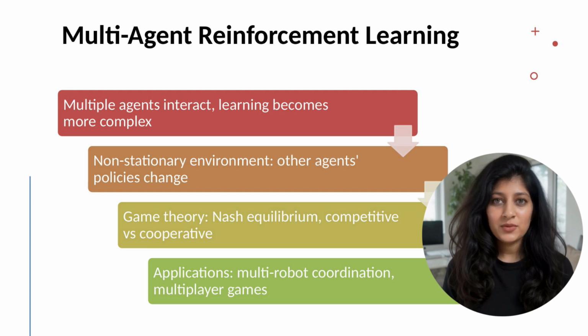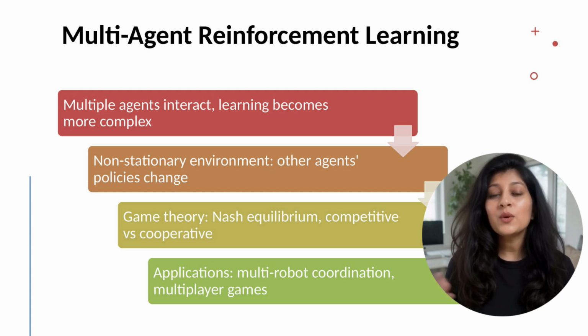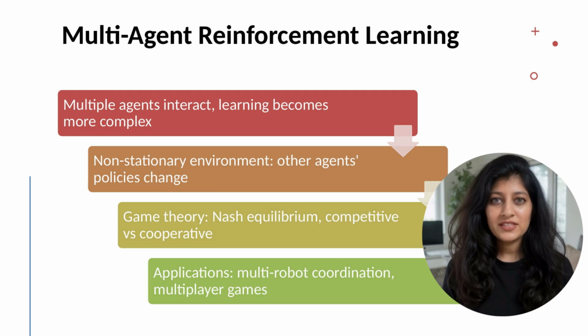A Nash equilibrium is a strategy profile where no agent benefits from changing strategy unilaterally. In a Nash equilibrium, each agent's strategy is optimal given others' strategies. But finding Nash equilibria and learning toward them in complex games is challenging. Cooperation versus competition creates different dynamics.